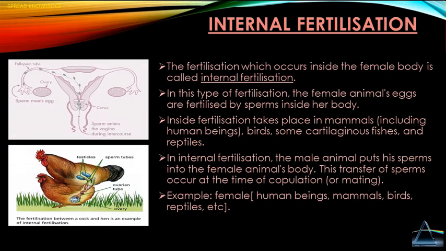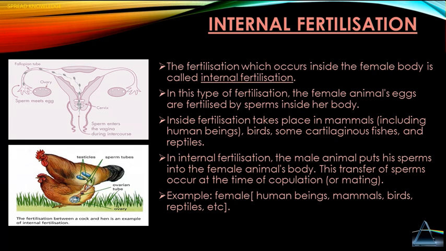Internal fertilization. The fertilization which occurs inside the female body is called internal fertilization. In this type of fertilization, the female animal's eggs are fertilized by sperms inside her body. Internal fertilization takes place in mammals, including human beings, birds, some cartilaginous fishes, and reptiles.